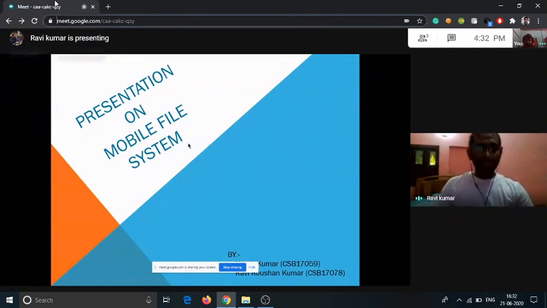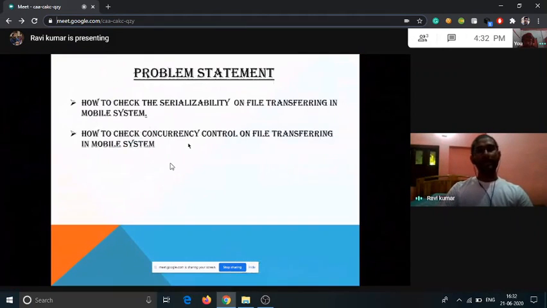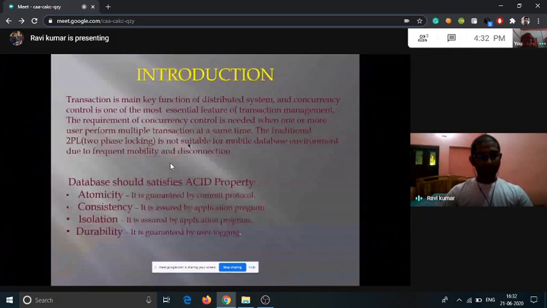Our presentation is basically on the mobile file system. First of all, I have taken the problem statements we used in our project. Number one is to check the serializability of file transferring in the mobile system. Second is to check the concurrency control on the file system. We have worked on both of these statements, and in the starting we have put the introduction portion.